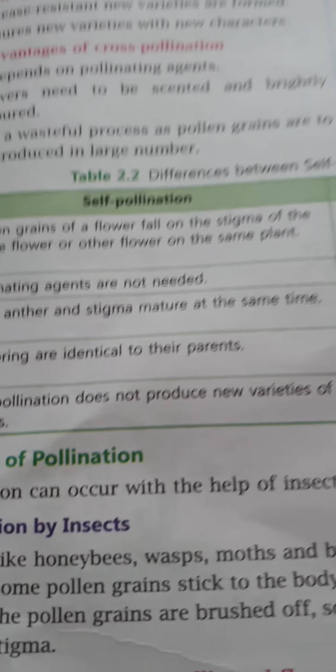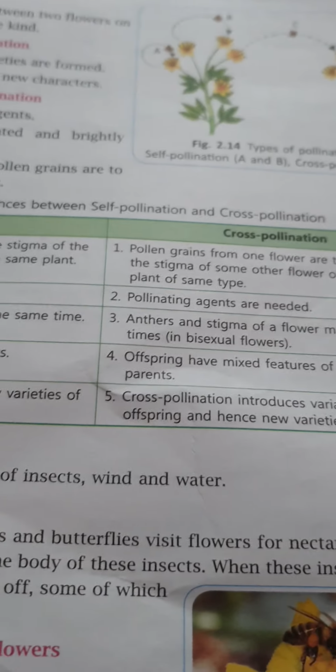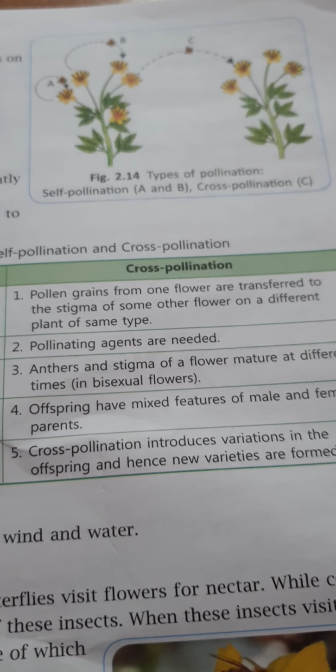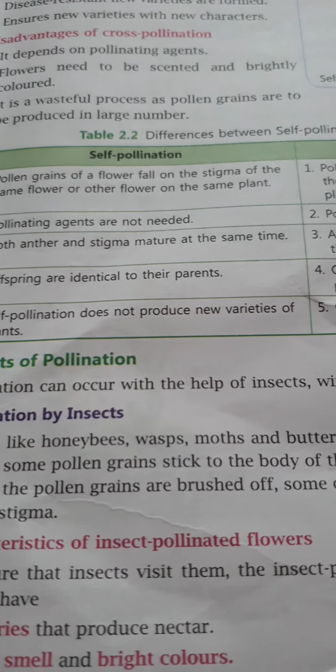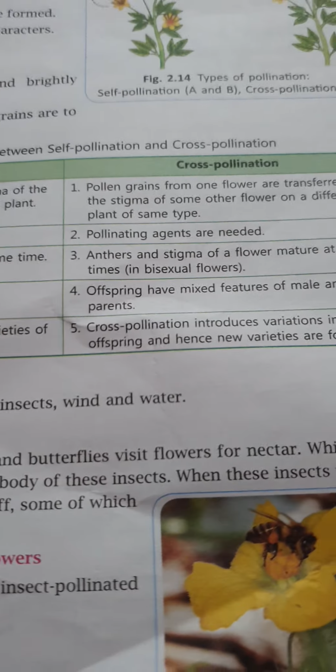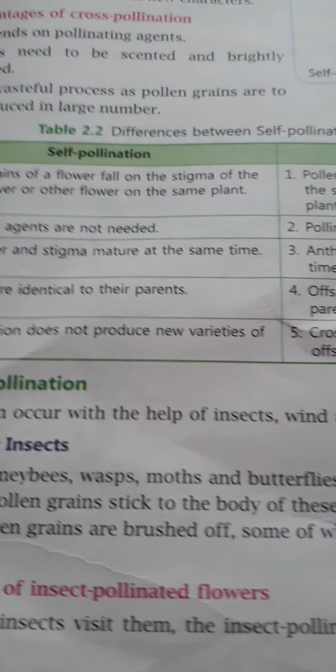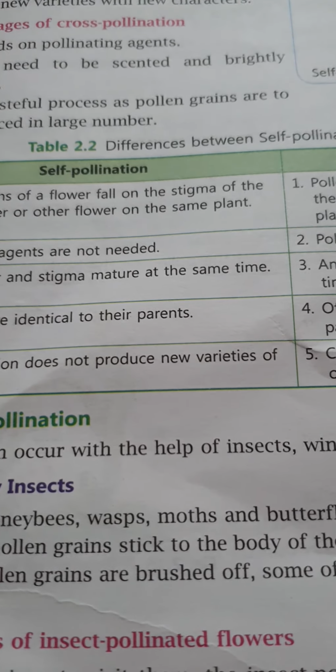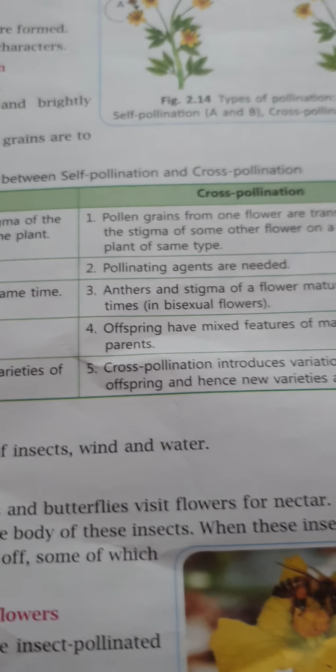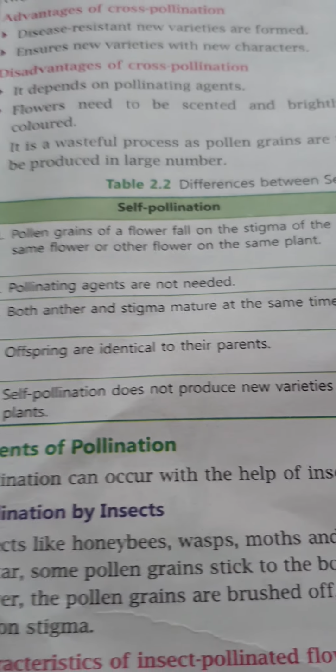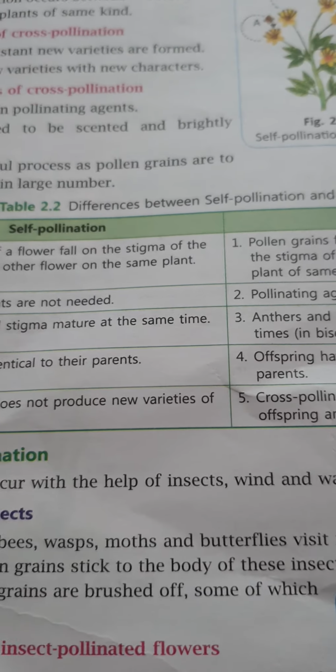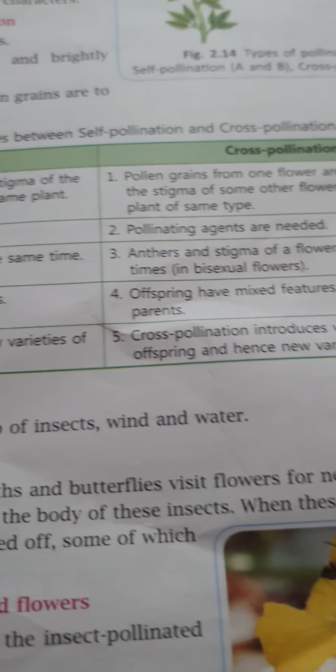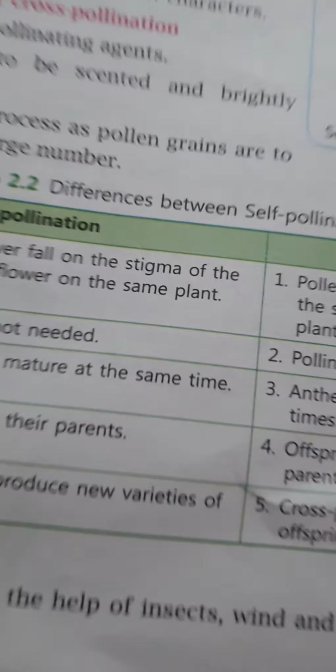In self-pollination, both anther and stigma mature at the same time, but in cross-pollination, anther and stigma of a flower mature at different times. Now, offspring are identical to their parents in self pollination, but in cross pollination the offspring have mixed features of male and female both. Self pollination does not produce new varieties of plants, but cross pollination produces new varieties, or you can say new species of the plants.